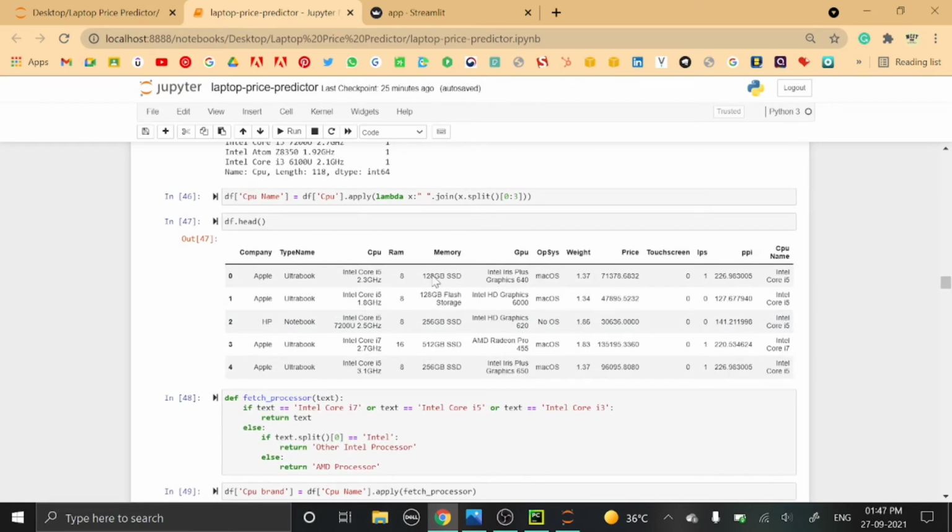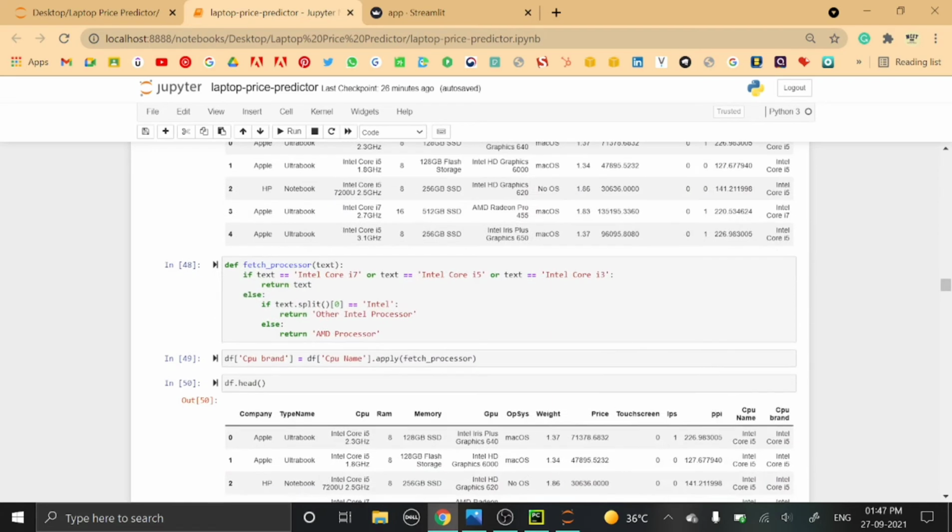This function will be applied, and after applying it we have created a new column called CPU name, in which the extracted first three words are stored. For example, for this HP notebook, we have extracted Intel Core i5 and stored it in the CPU name.